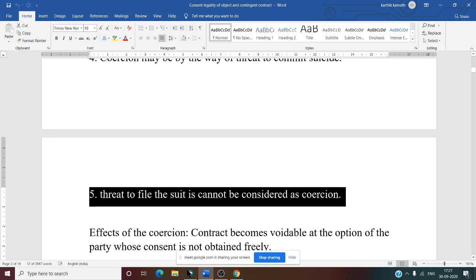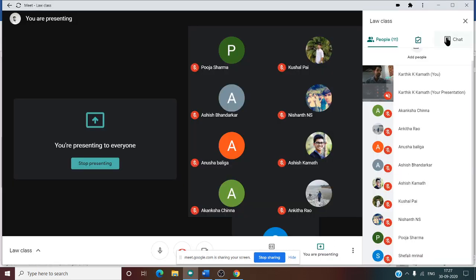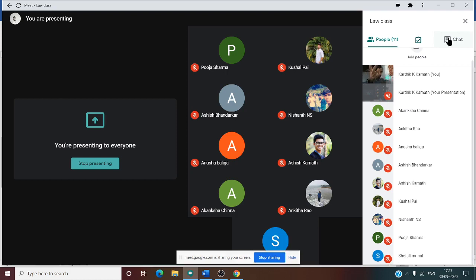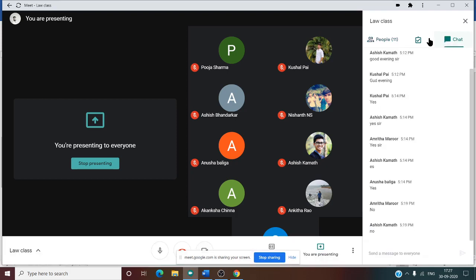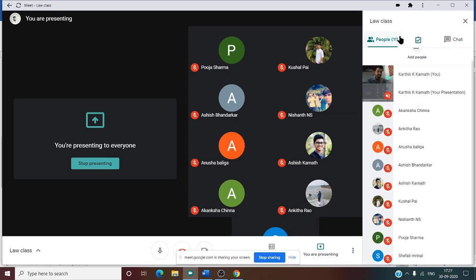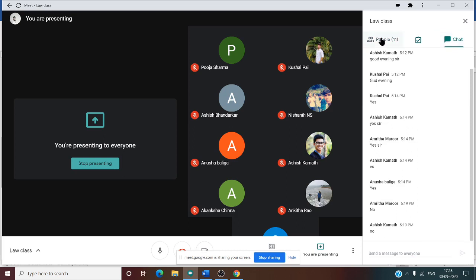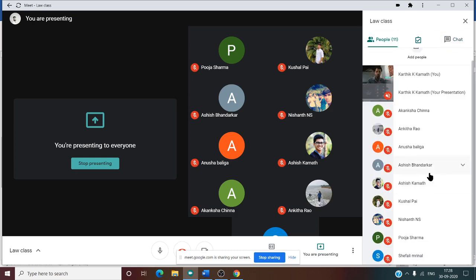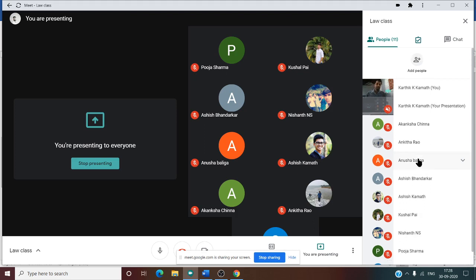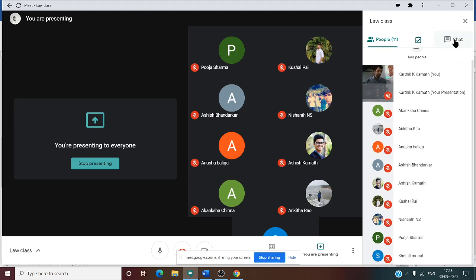Why does a threat to file a suit not amount to coercion? What do you mean by suit? A case in the court of law. Very simple. Can anyone tell me why it is not coercion? Unmute yourself and answer, or comment in the chat box.